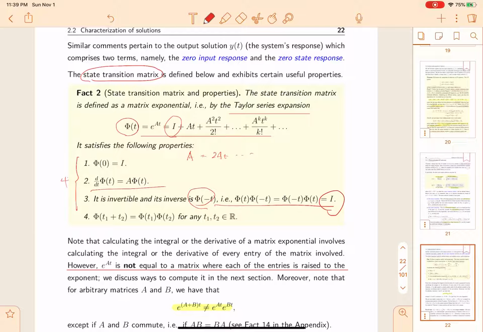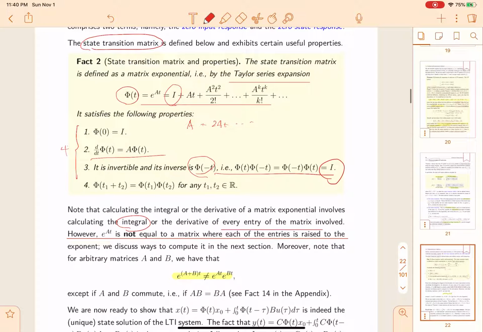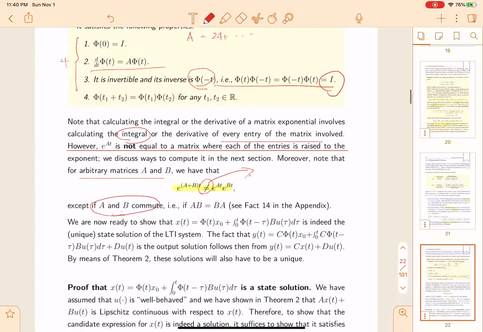Note that calculating the integral or the derivative of a matrix involves calculating the integral of every entry of the matrix involved. And e to the A t is not equal to a matrix where each of the entries is raised to an exponent. For arbitrary matrices A and B, only if A and B commute, that is AB and BA are equal, can we make this unequal become equal here. We already show that the convolutional integral and phi(t) x0 is indeed the unique state solution of this linear time invariant system.